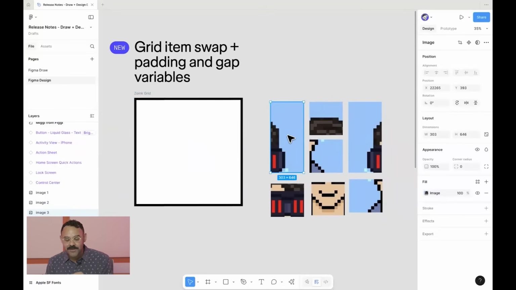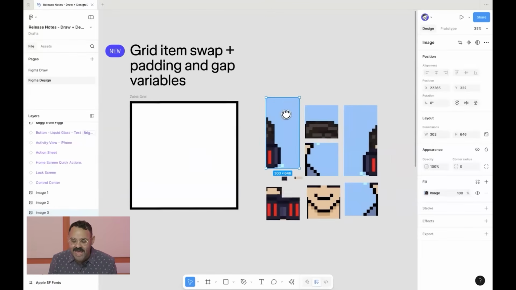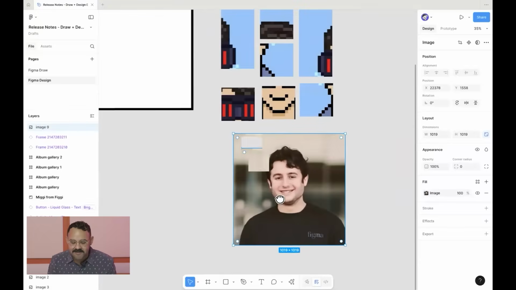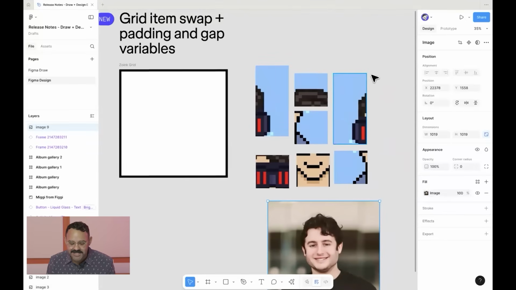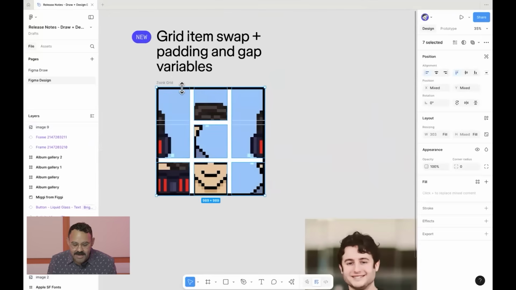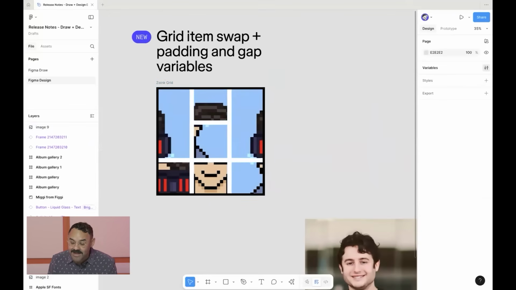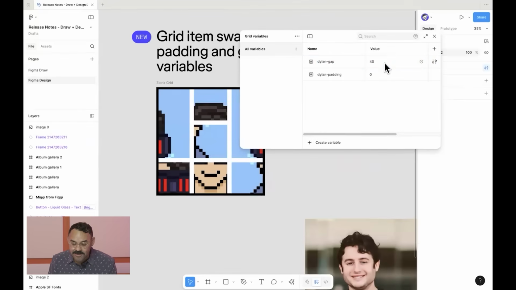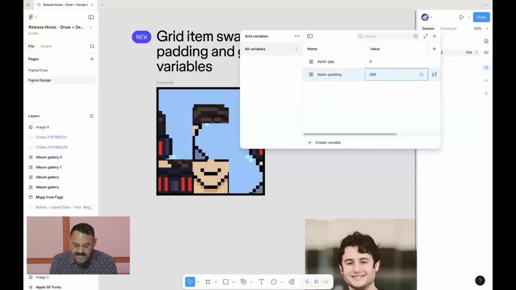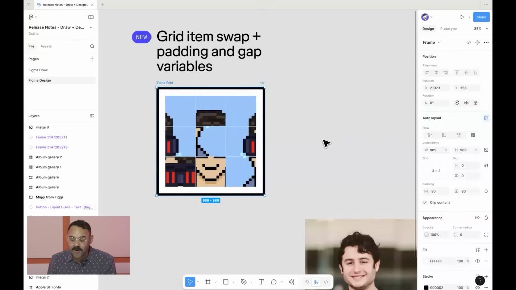Next up, I'm going to talk about grid item swap, padding and gap variables. I have this avatar here. It's Dylan Field's avatar. Dylan Field is our CEO. I'm going to grab all of these objects. I'm going to drop them over here in the grid. And once again, I didn't mention this, but we have gap and padding variables. So when I click on the variables panel, I could change that gap down to 0. I could change that padding now to 80. And you can see that now affecting my grid.